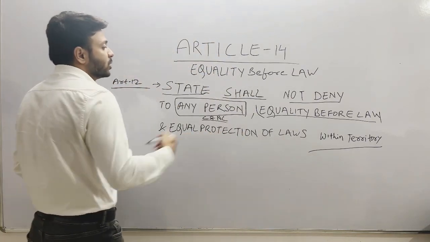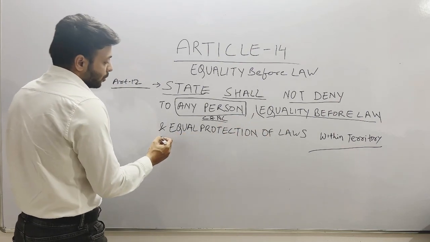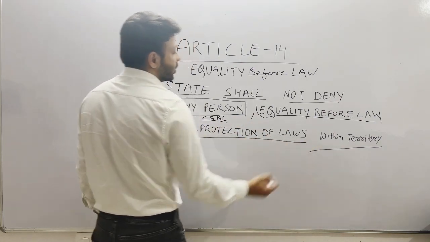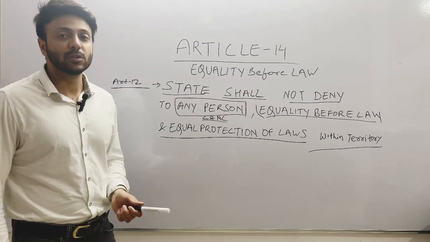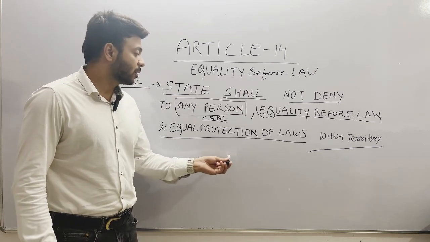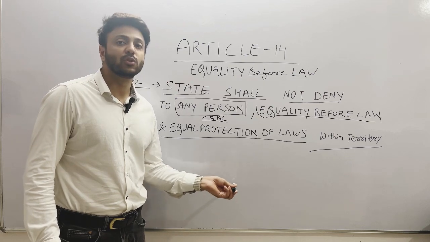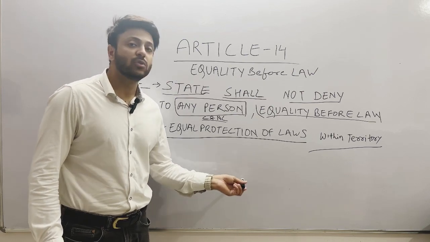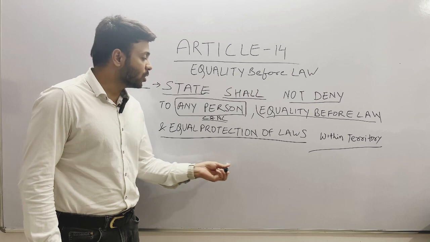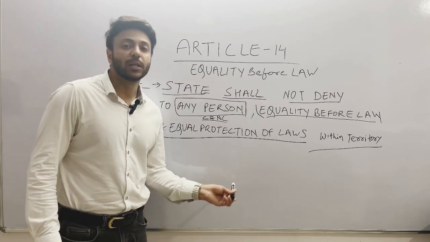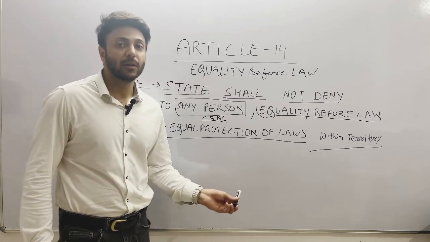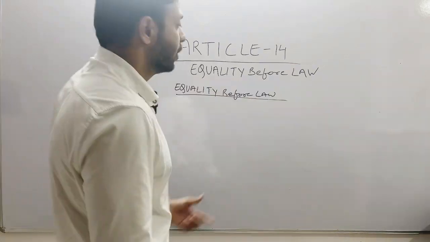And it also says that the state shall not deny equal protection of laws. Equal protection of laws means that if two persons are equal, then the laws applying on those two individuals should be equal. But if two individuals are unequal, then the laws applying should also be unequal. They should not be treated at par when two people are unequal.